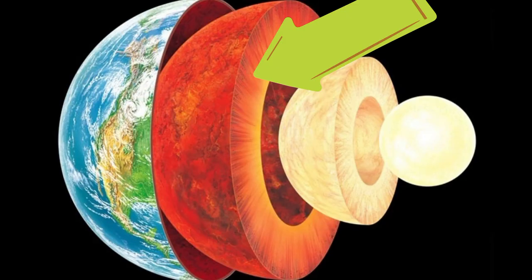The mantle. The layer under the crust is called the mantle. This layer is about 2,900 km thick. Its upper part is hard and made up of rock, while the lower part is hot and molten like honey. When a volcano erupts, magma comes out of this layer in the form of lava.